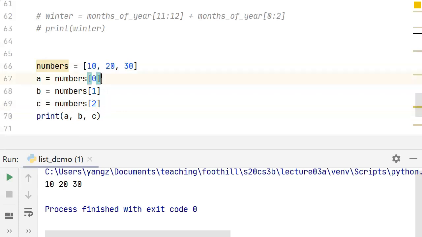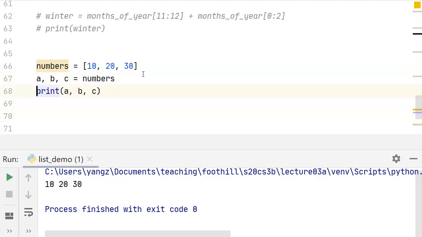Now, this operation, as a matter of fact, is so common that there is a better way to do this. And that is to put A, B, and C all on the left-hand side of the assignment operator, and put the list itself on the right side of the assignment operator. And that achieves exactly the same thing.